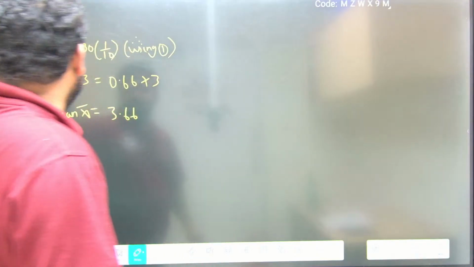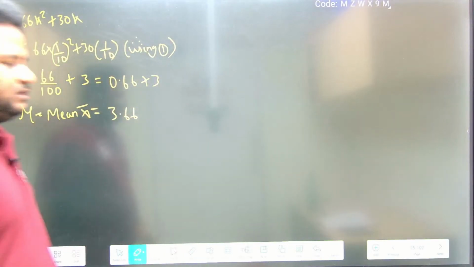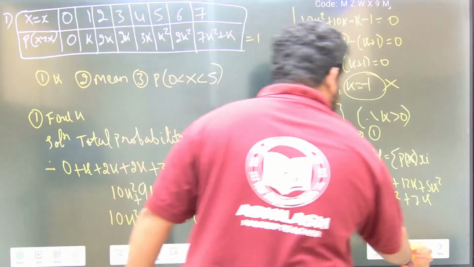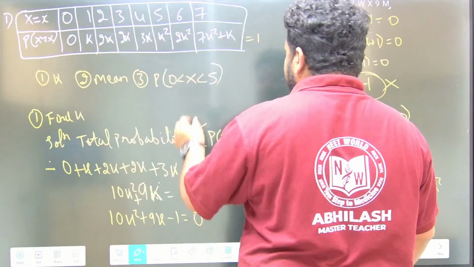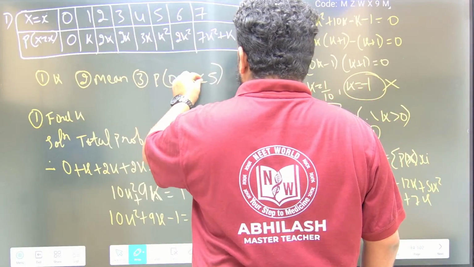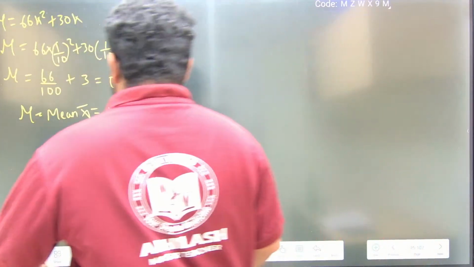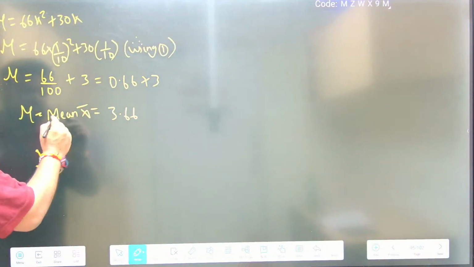See here, that is what we got here. So mean x bar is equal to 6. This is what we got. Okay. Now what they are asking: probability of x greater than 0 but less than 5. So this is the mean, we got it here.